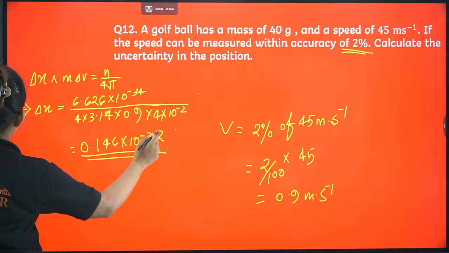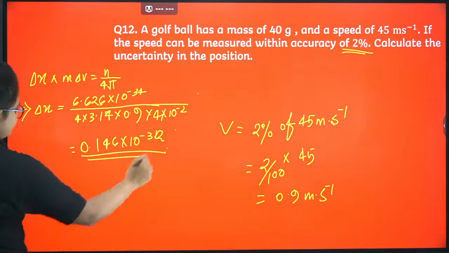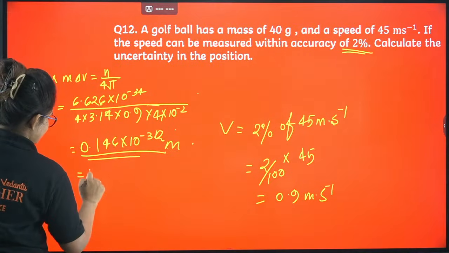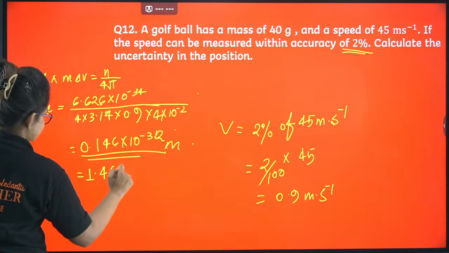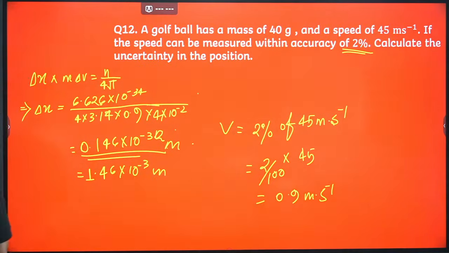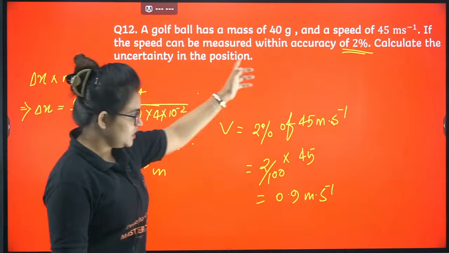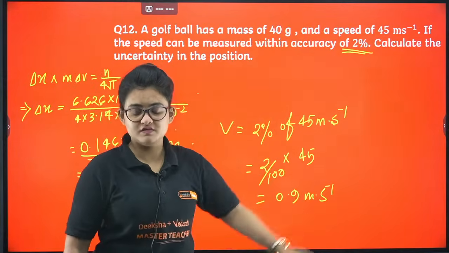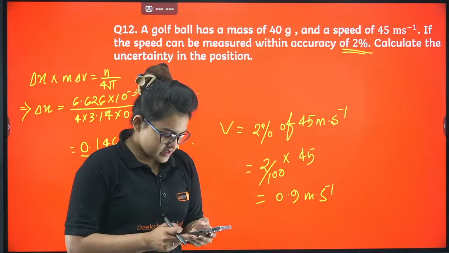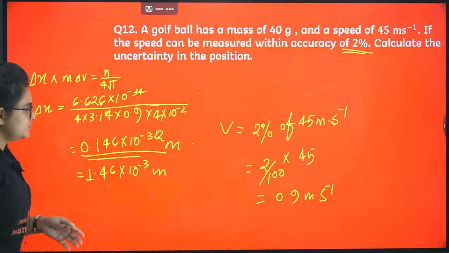If you want to convert it, with a little bit of rearrangement, it is 1.46 into 10 power minus 32 meter. This is the answer. So whenever they give the accuracy, you just have to calculate it with the existing velocity. I guess it's clear to you.